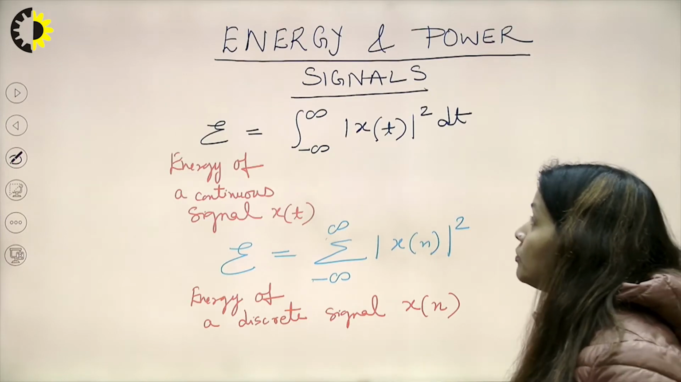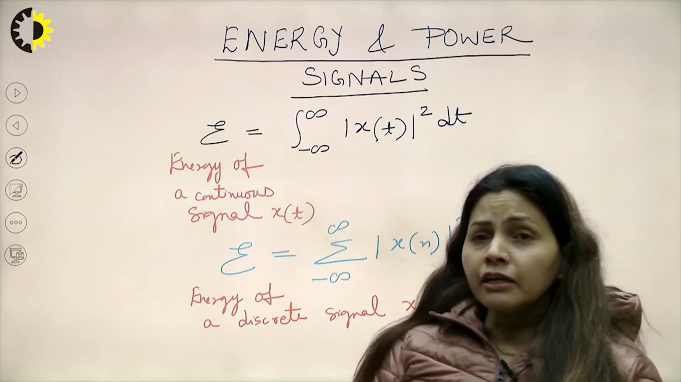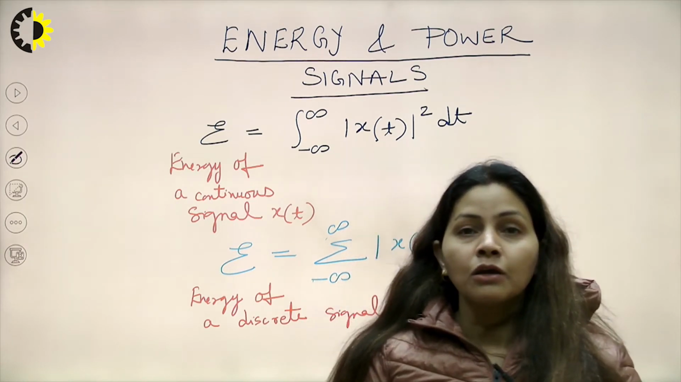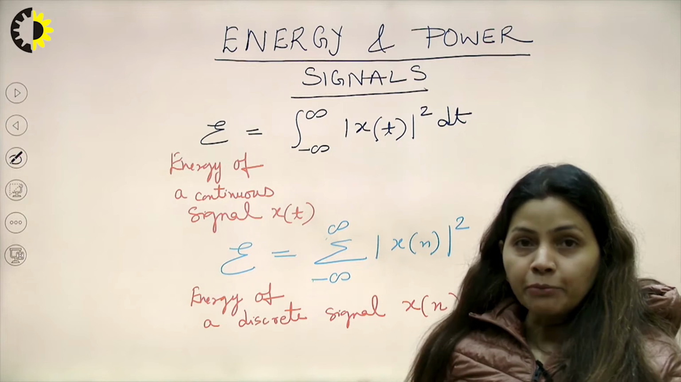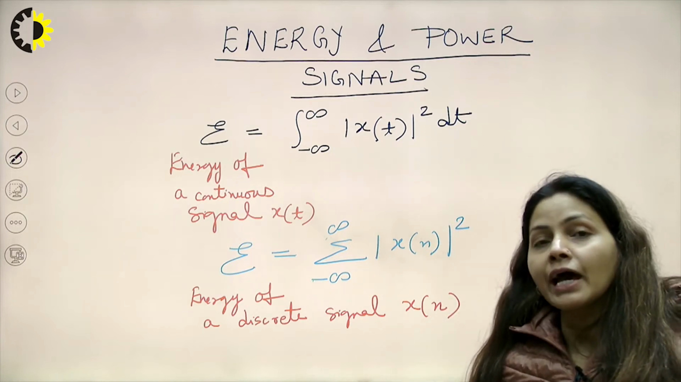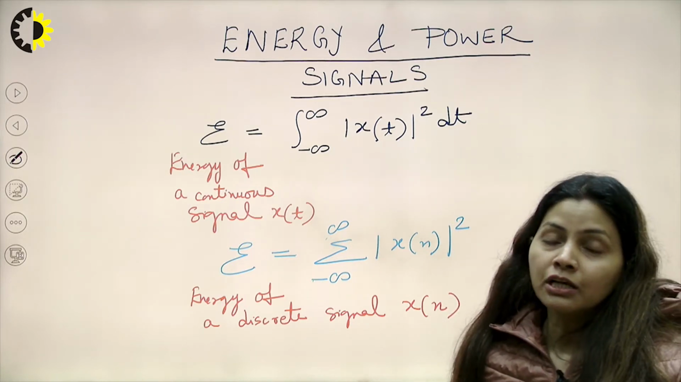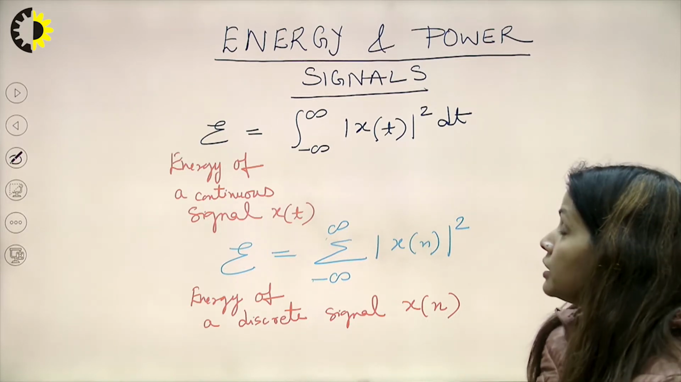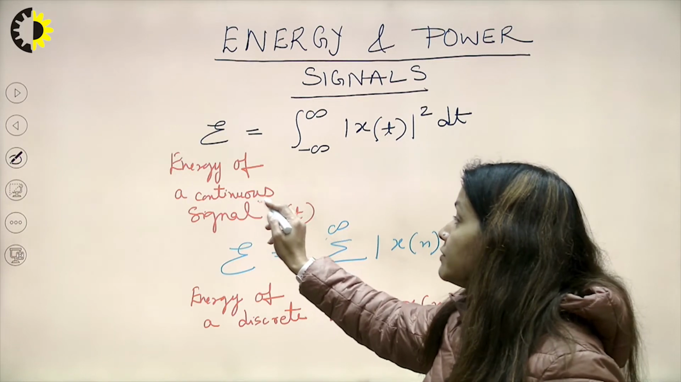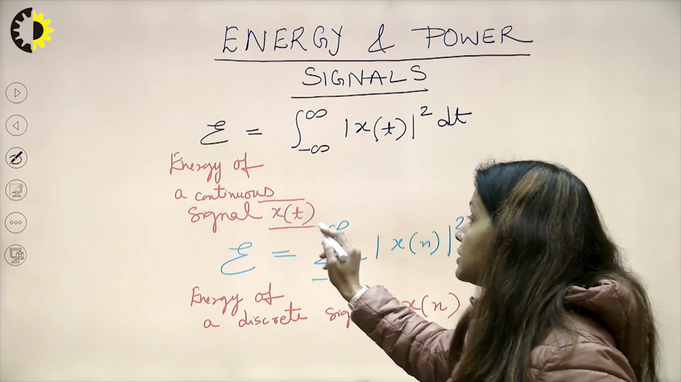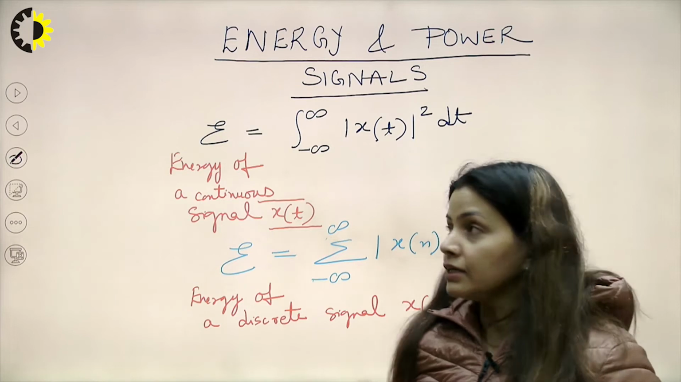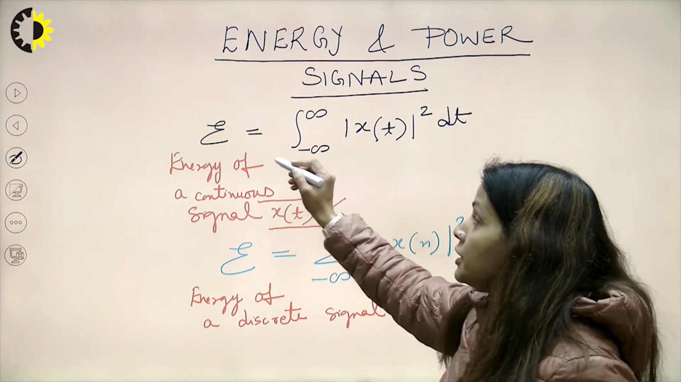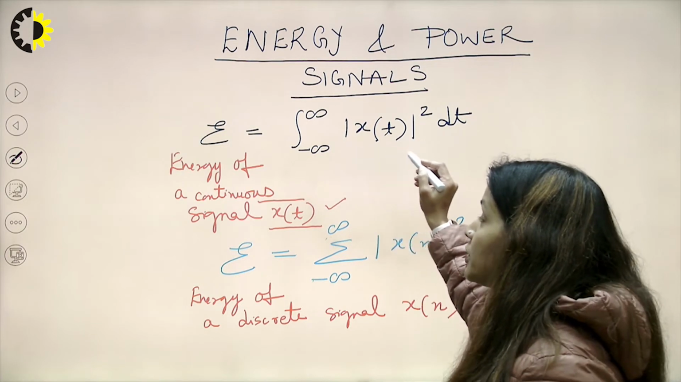So here we go. Let's say we are given one signal, that is x(t), which is continuous in the time domain. How will we calculate the energy of the signal? That's important. So, energy of a continuous signal: this is a signal x(t) and it is a continuous signal, and I need to calculate the energy of this particular signal.